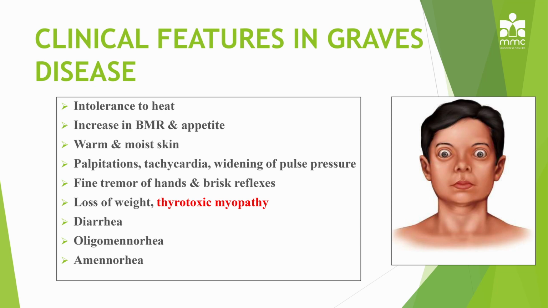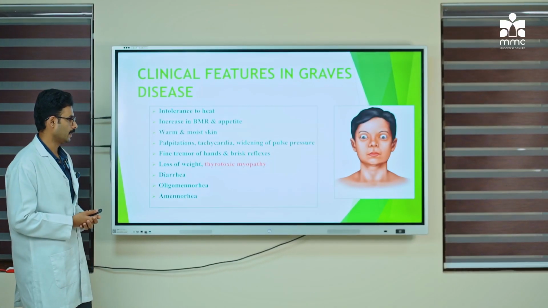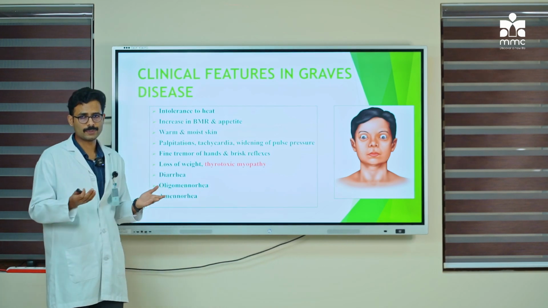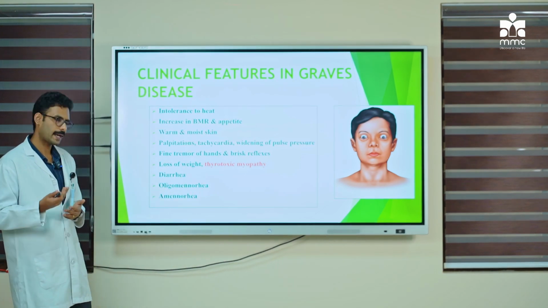Again, the features are the same as seen in hyperthyroidism, which include intolerance to heat. You have increased basal metabolic rate and increased appetite. Even though they have this, they still have weight loss. Their skin is warm and moist. They can have serious cardiovascular changes, which include palpitations. They keep on having palpitations. They have tachycardia. Tachycardia is a heart rate of more than 100 beats per minute. They have widening of pulse pressure. Pulse pressure, as you are aware, is the difference between systolic blood pressure and diastolic blood pressure.